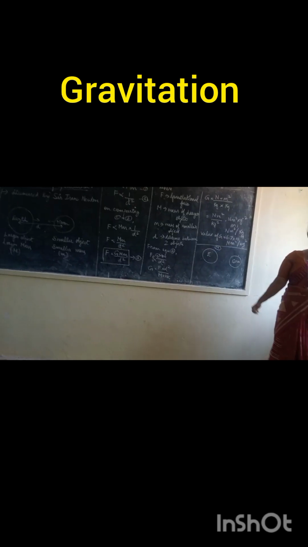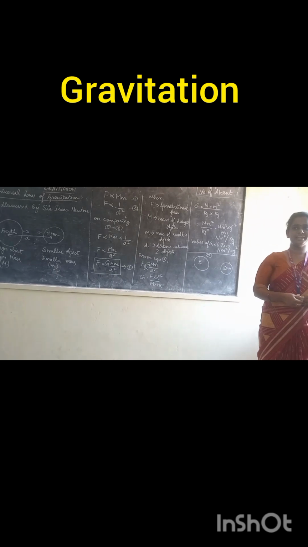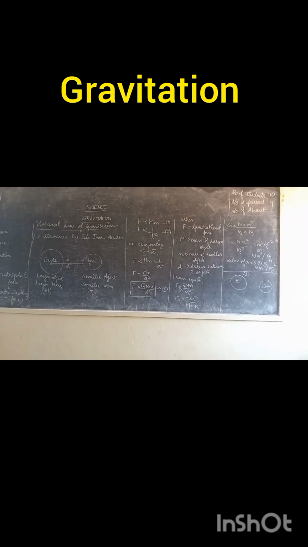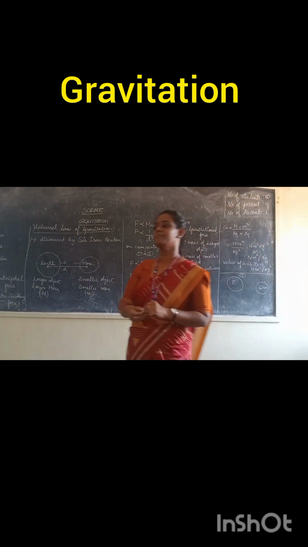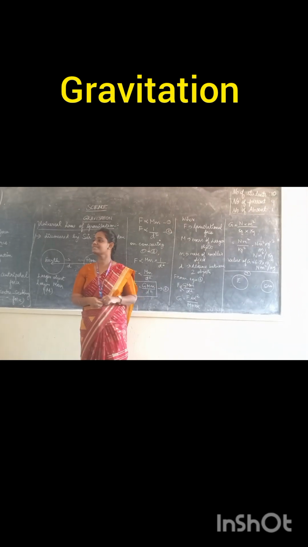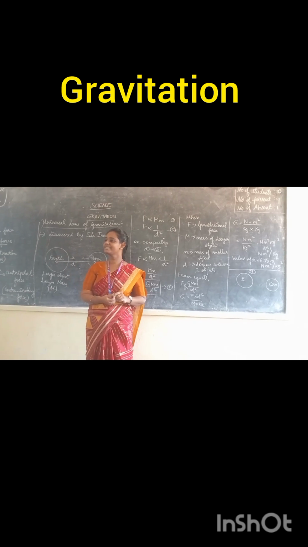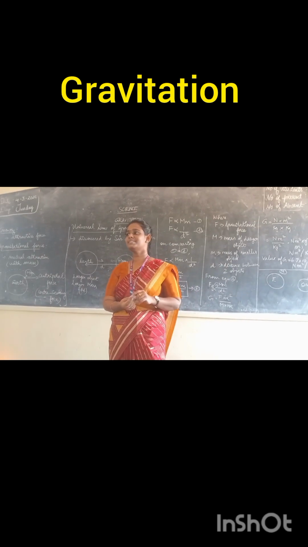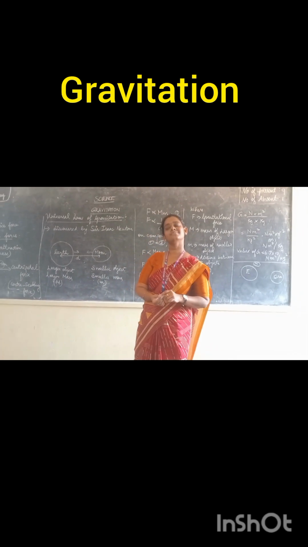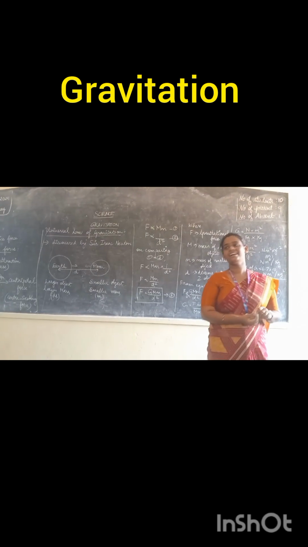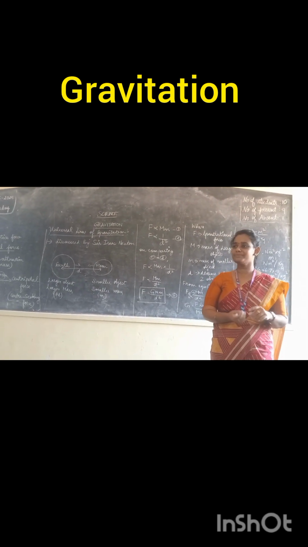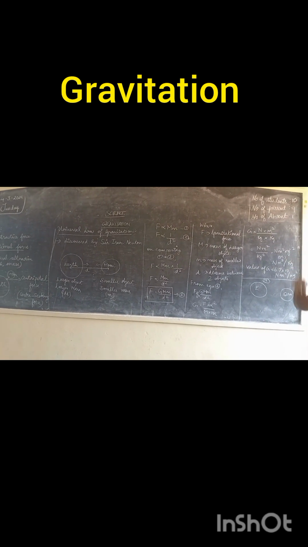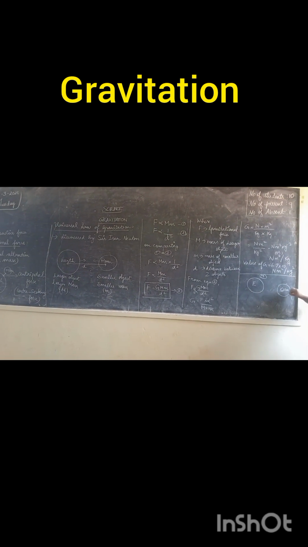How many planets are there in our solar system? 8 or 9? 8. What are the planets? Can you name them? Mercury, Venus, Earth, Mars. Can anyone stand up and tell me? Yes, you. Mercury, Venus, Earth, Mars, Jupiter, Saturn, Uranus, Neptune. Yes. Pluto is not a planet, but it was a planet before. Okay, clap hands for her. Sit down.